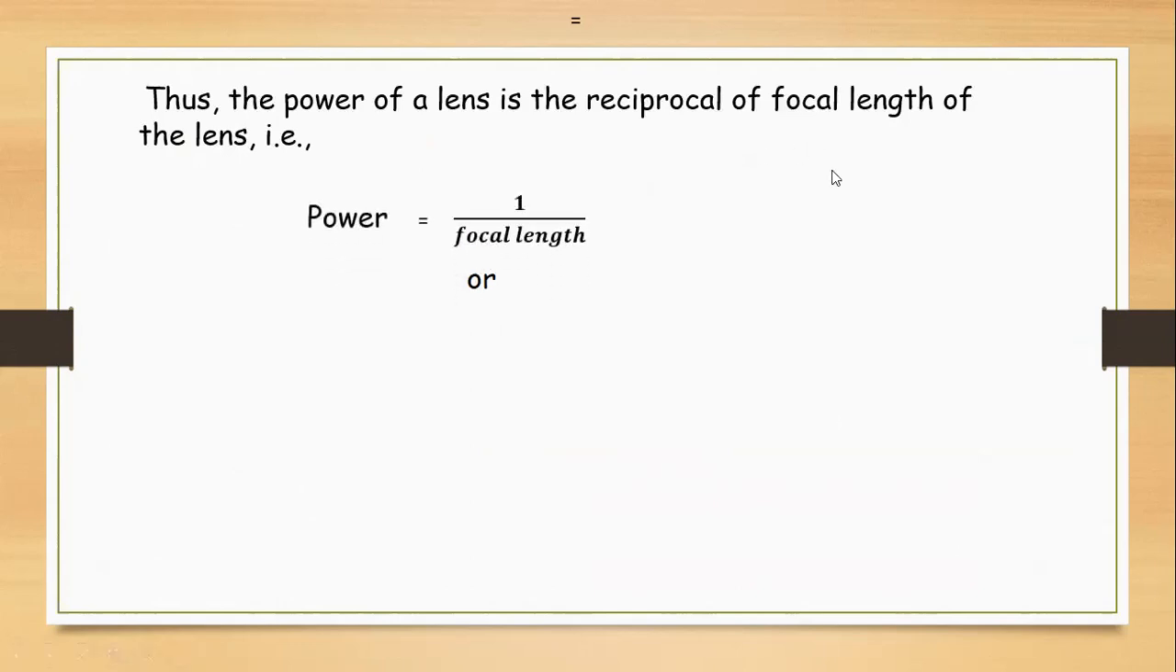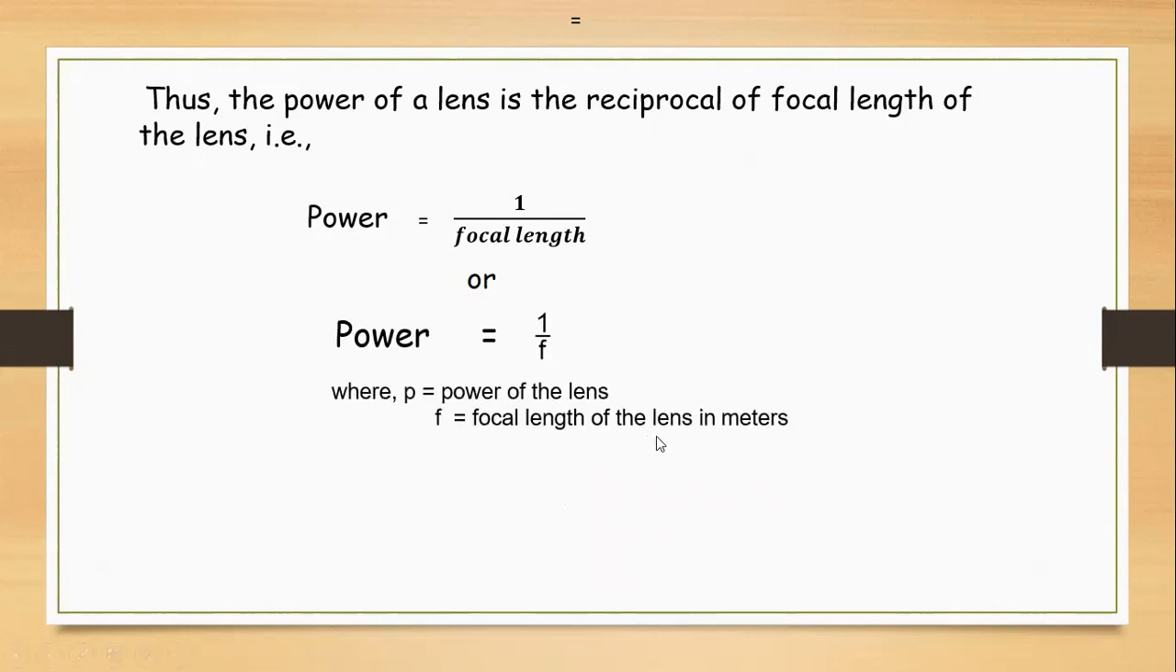Why? Because we have previously seen that if the power is more, the focal length is less, and if the focal length is more, the power is less. So they are reciprocal of each other, and the focal length must be taken in meters. Now I can write P = 1/f, where P is the power of the lens, the capital P, and f is the focal length of the lens in meters. So this f should be taken in meters, not in centimeters.